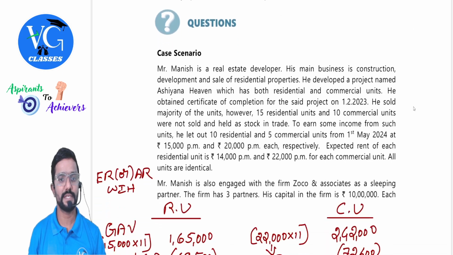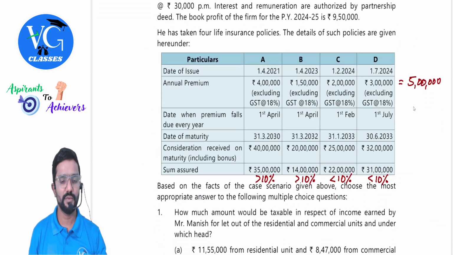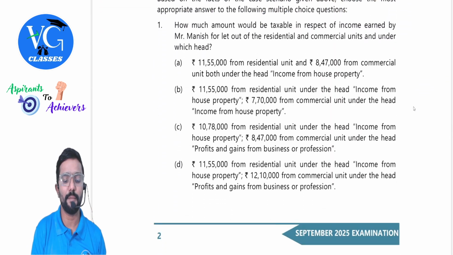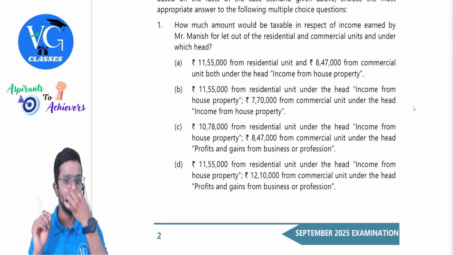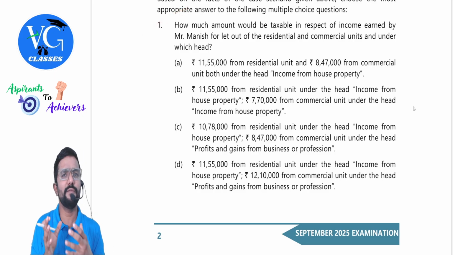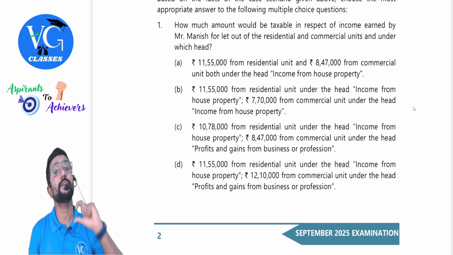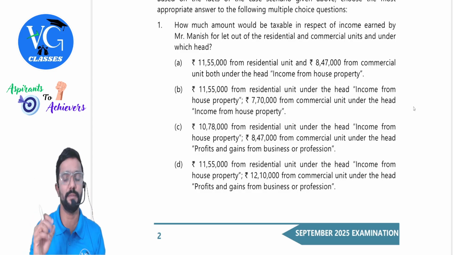So with this, we'll start first solving the MCQ. There is a case scenario question. First, we'll quickly read the requirements and come back. How much amount would be taxable in respect of income earned by Mr. Manish for letting out of residential and commercial units under which head? Normally rental income will be taxable under the head house property, but if the assessee is in the business of letting out of commercial properties, then the rental income will be taxable under the head PGBP.